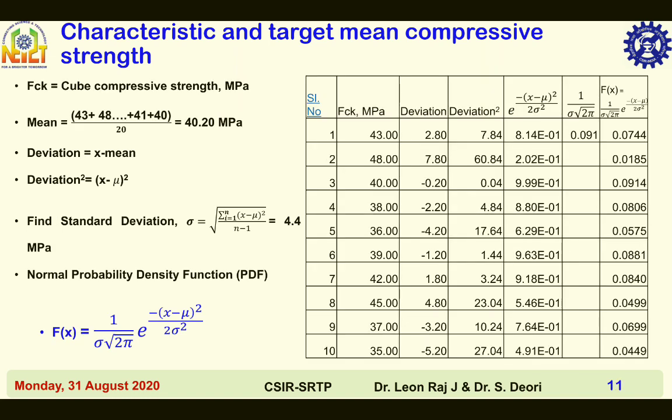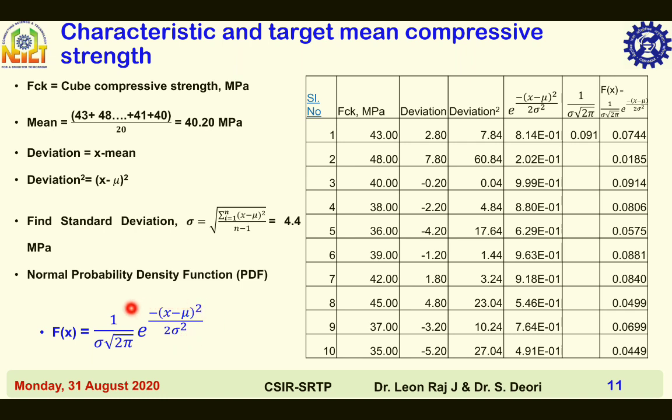Then normal probability distribution function is equal to f of x, that is equal to 1 by sigma square root of 2 pi into e power minus x minus mu whole square divided by 2 into sigma square.